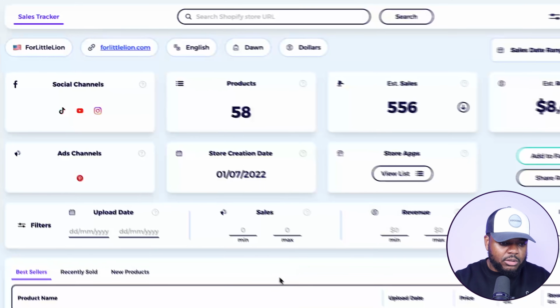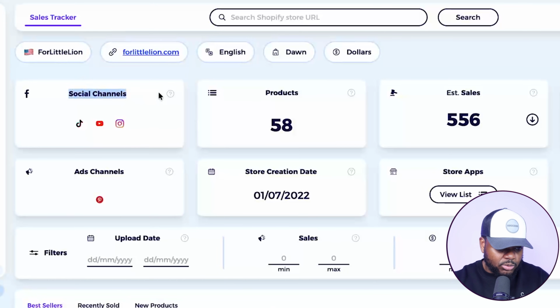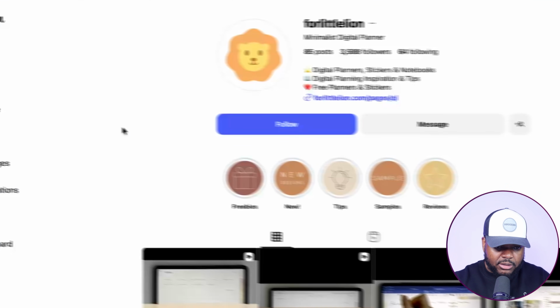But the main thing that I want to do right now is click into their social channels. So we can see they've got a TikTok account, YouTube account, as well as an Instagram account. So let's take a look at their Instagram account. Okay, so this is it right here.